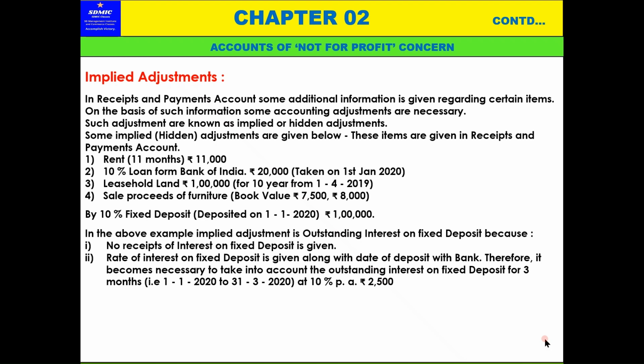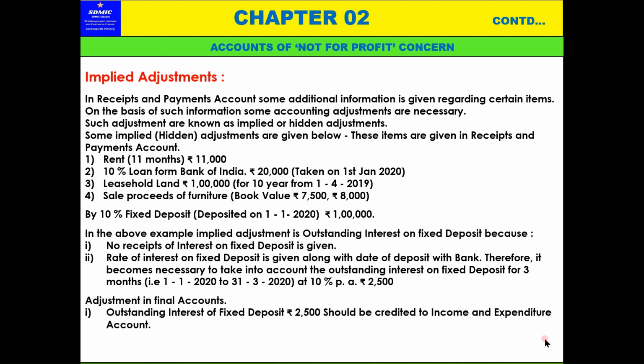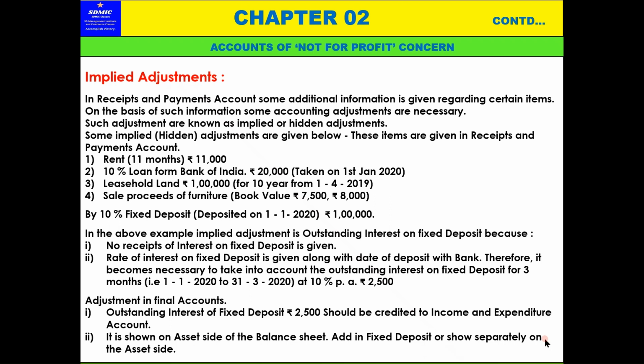ओके, that's so simple. Now adjustment in final accounts. The outstanding interest of fixed deposit 2,500 should be credited to the income and expenditure account, and it is shown on assets side of the balance sheet, or add to the fixed deposit or show separately on the asset side as interest receivable. Normally it will be added with the fixed deposit, because fixed deposit interest will be, means suppose